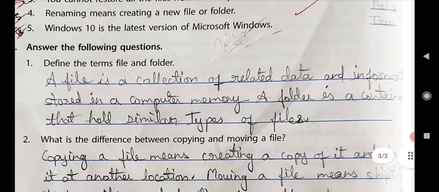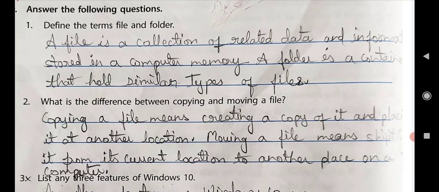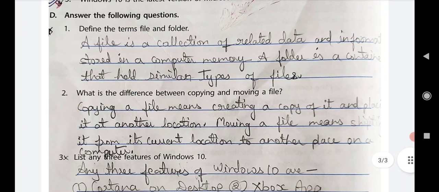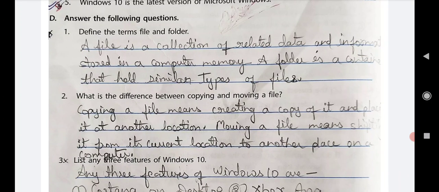Answer the following questions. Define the term file and folder. A file is a collection of related data and information stored in a computer memory.